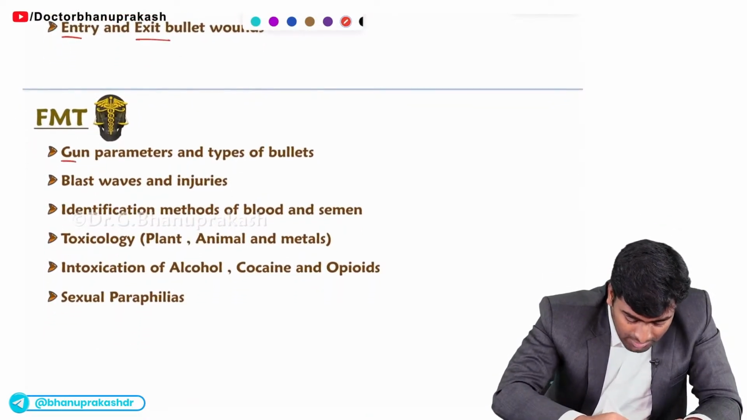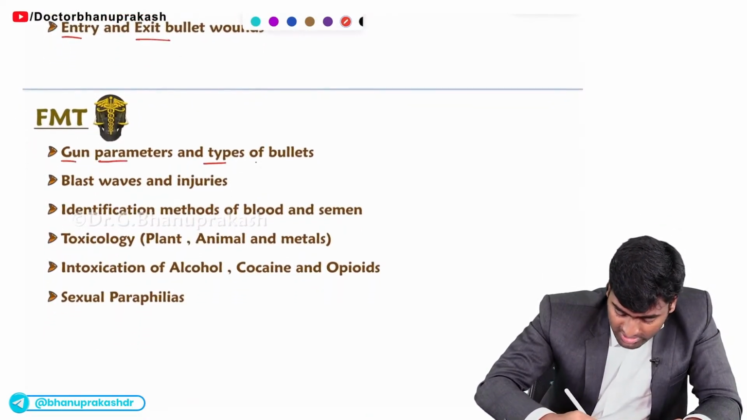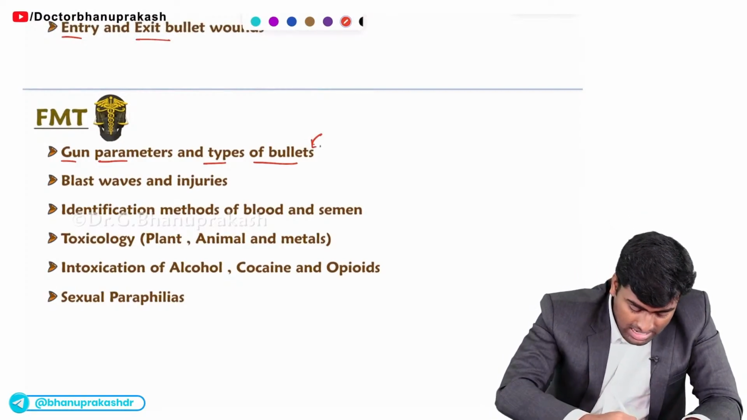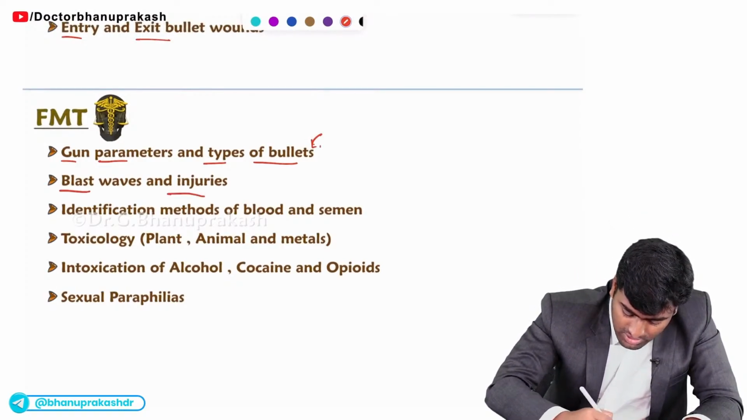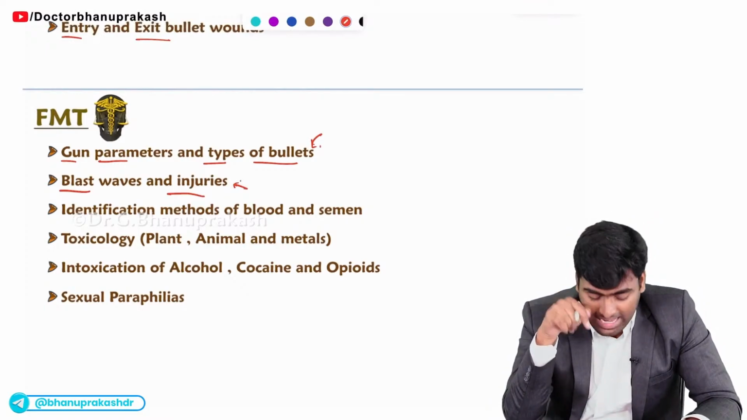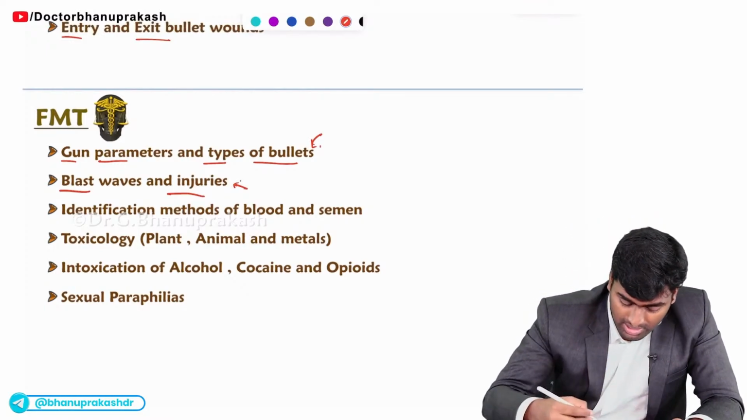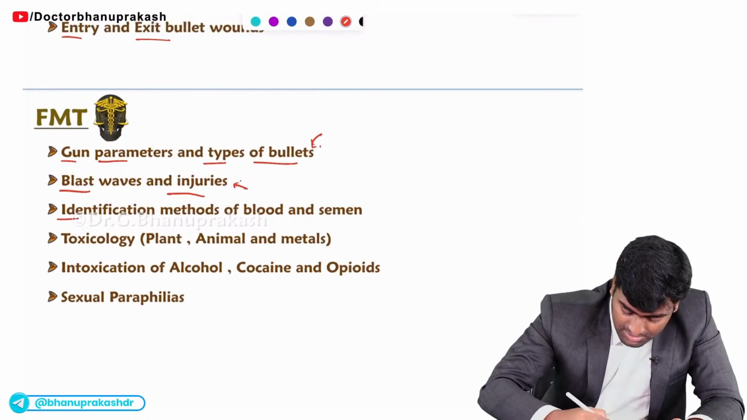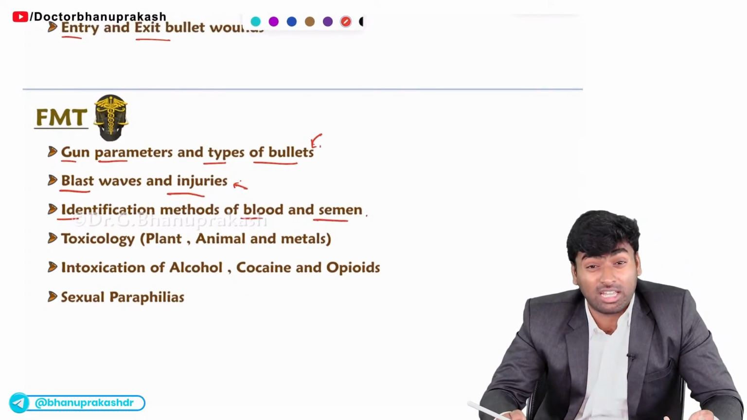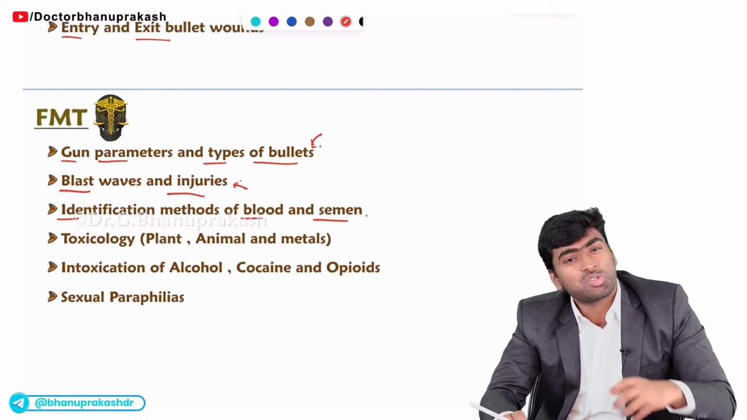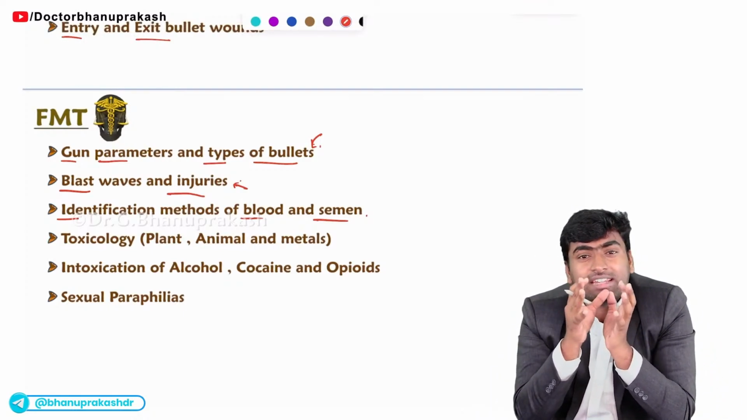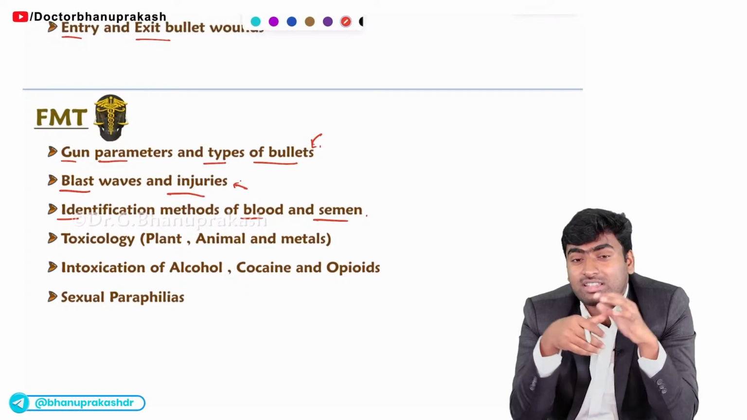Next, gun parameters and the types of bullets. This can be asked, but it is very unlikely. Fine. And blast waves and injuries have a high prevalence of being asked in your main examination. Next, the identification methods of blood and semen. These are Barberio's test, Takayama test and Teichmann test. So for all of these tests, see the images and their descriptions also. It has high importance in forensic medicine.